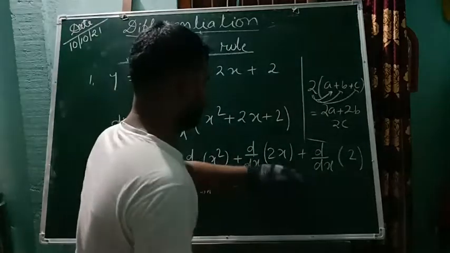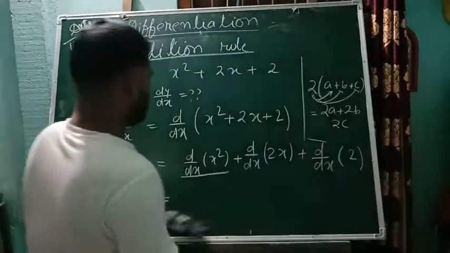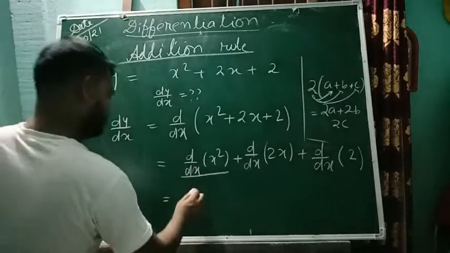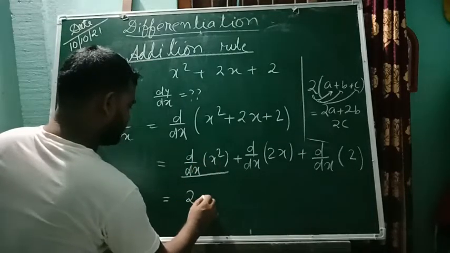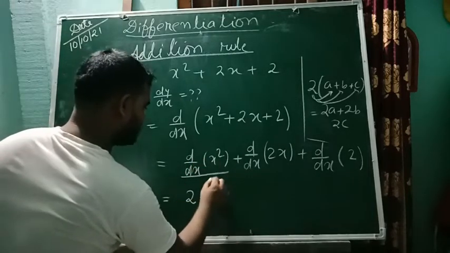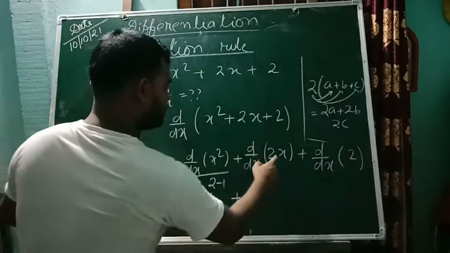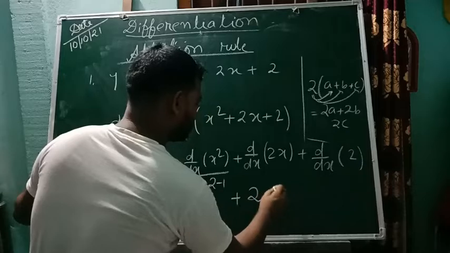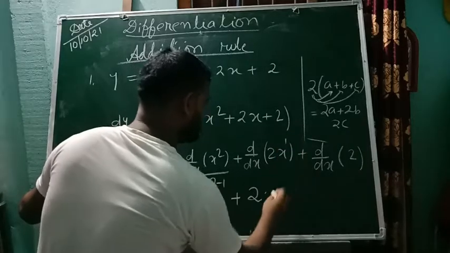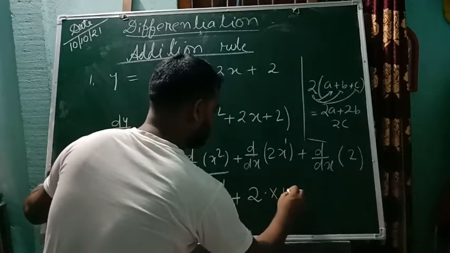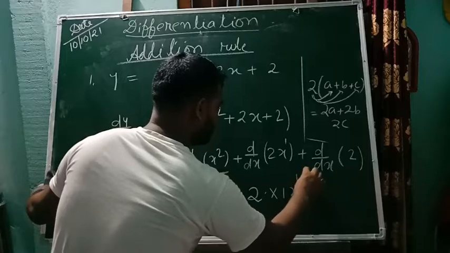Now we will do. So what is it here? It is 2. So 2 comes in front, and then the power is reduced by 1. Here plus, it is 2x, so the constant term is in front, and then what is the power of x? 1 into x to the power 1 minus 1.